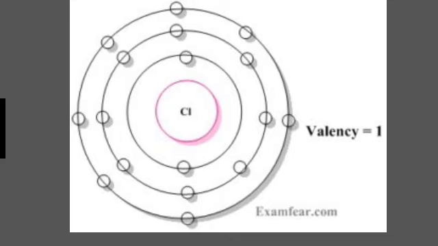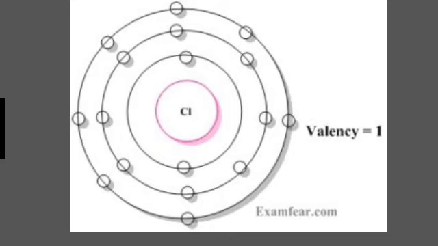Mass number. After observing the properties of the subatomic particles of an atom, we can conclude that the mass of an atom is due to protons and neutrons alone present in the nucleus of an atom. Therefore, protons and neutrons are also called nucleons. Hence, the mass of an atom is concentrated in its nucleus. For example, the mass of oxygen is 16 u because it has 8 protons and 8 neutrons: 8 u plus 8 u is equal to 16 u. In the same way, the mass of aluminum is 27 u, 13 protons plus 14 neutrons.